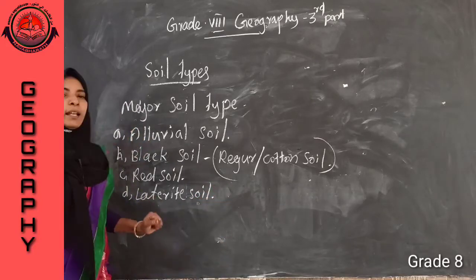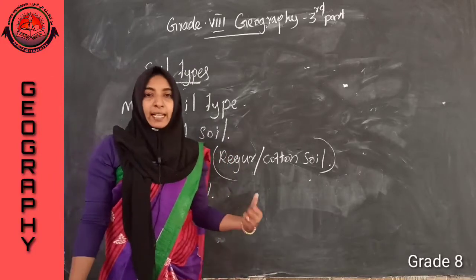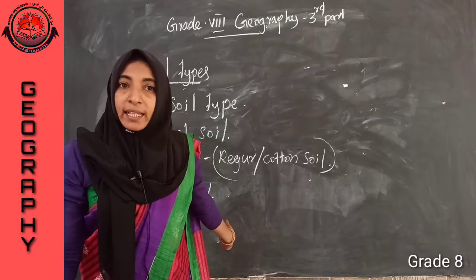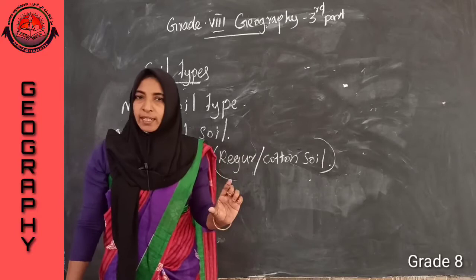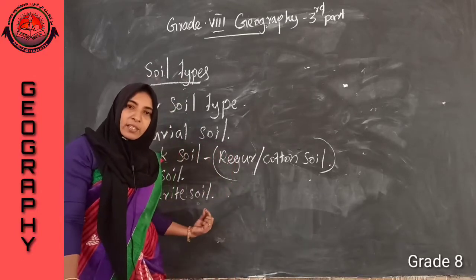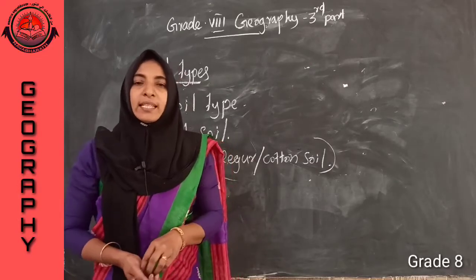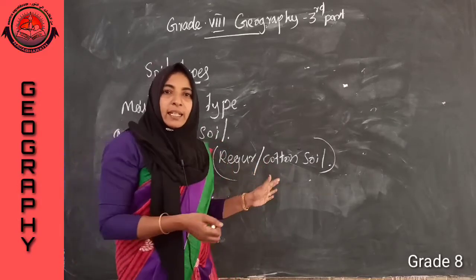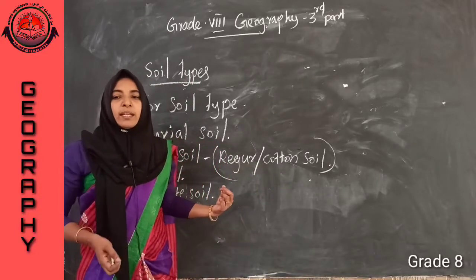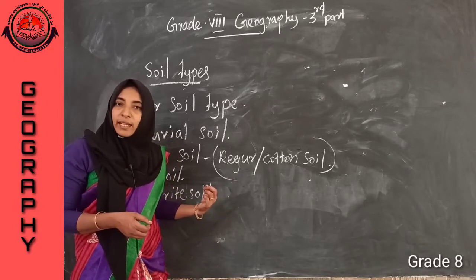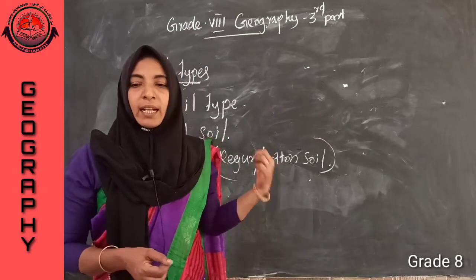Listen, laterite soil we can find in areas of heavy rainfall. It is not so fertile a soil. Laterite soils form when the top soil is moved away from the earth's crust. How is laterite soil forming? It is found in areas having heavy rainfall.